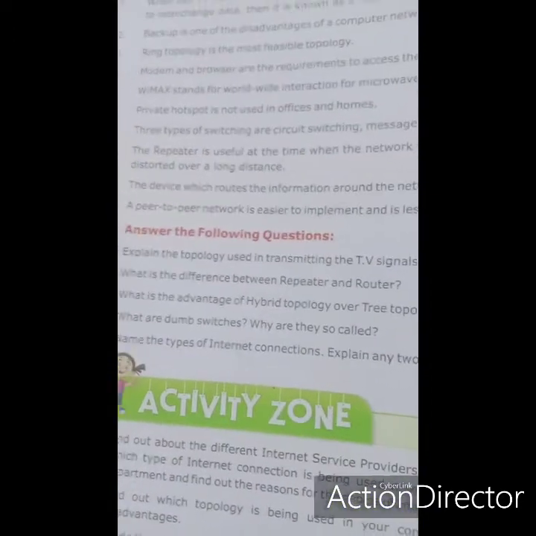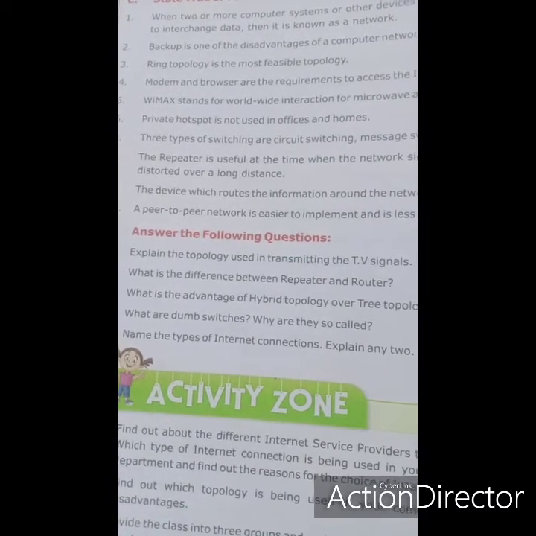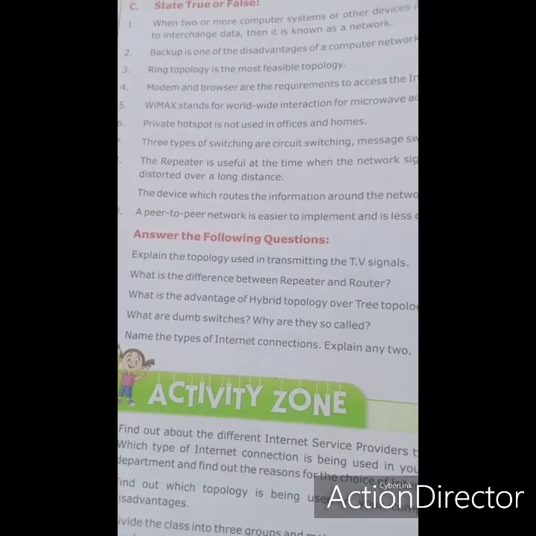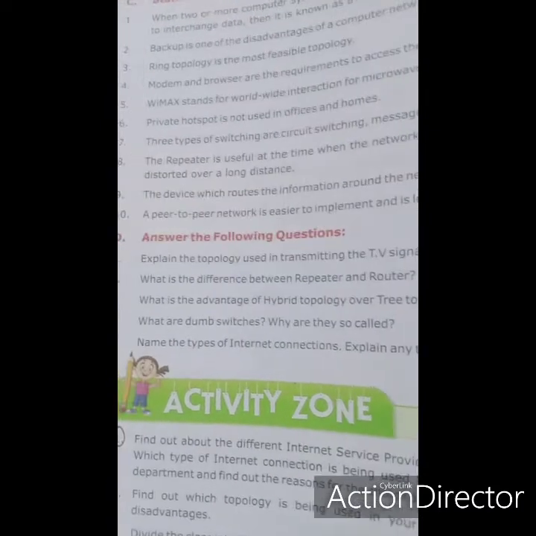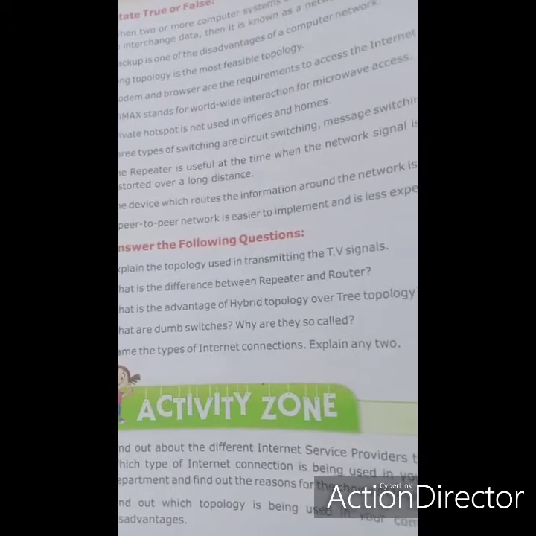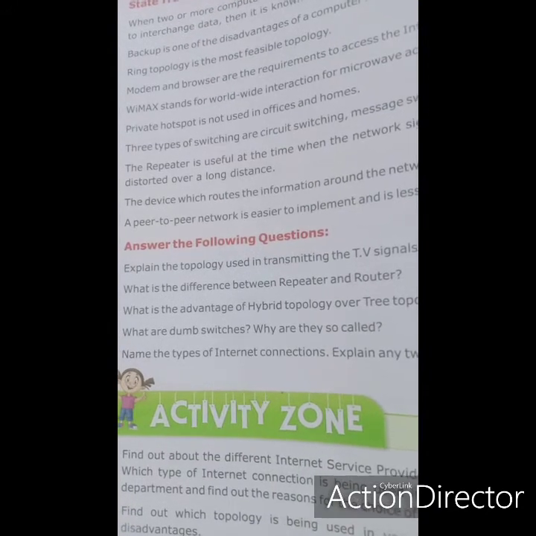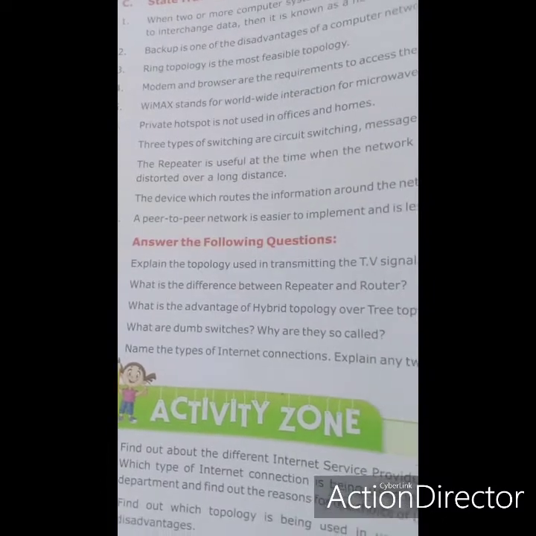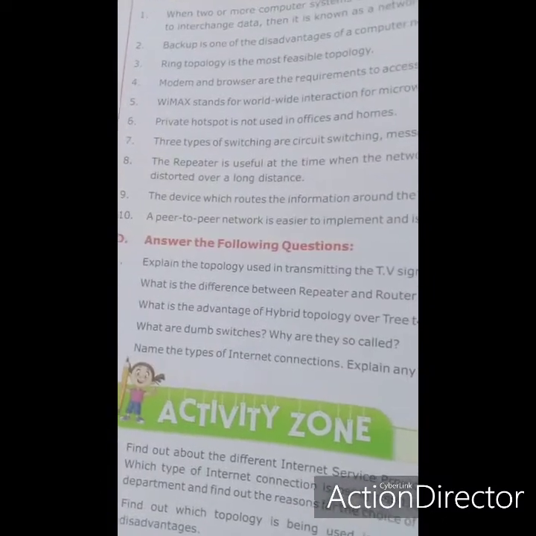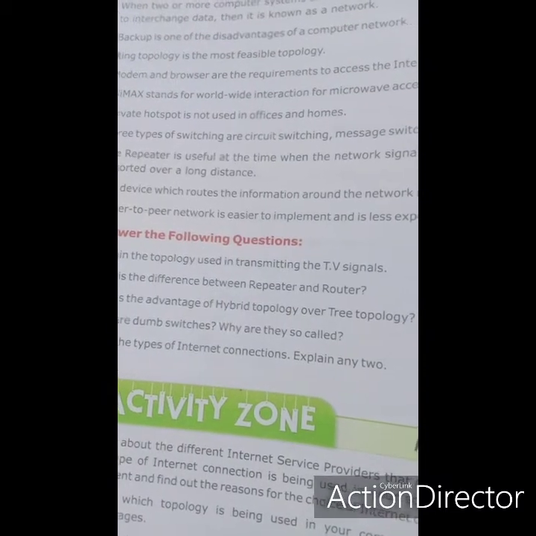Next is answer the following questions. Explain the topology used in transmitting the TV signals. You have to do this. Next is what is the difference between repeater and router? We have already done. Repeater definition I also told you in the fill-ups. It just converts or retransforms the signal into the original signal, and router routes the information from one network to another, or in a single network also.